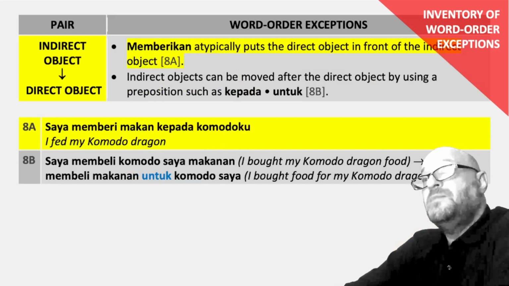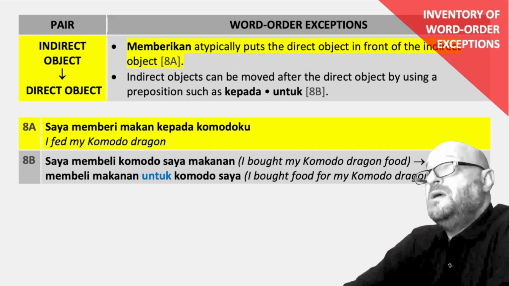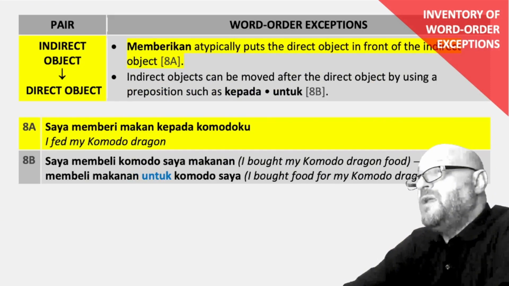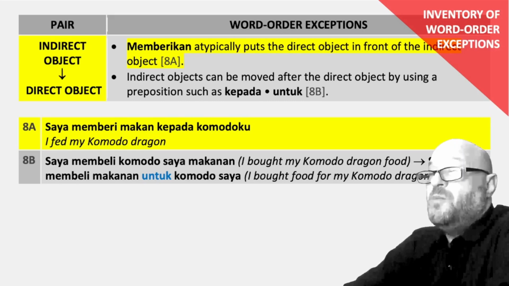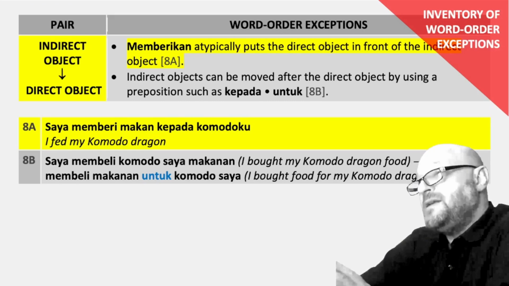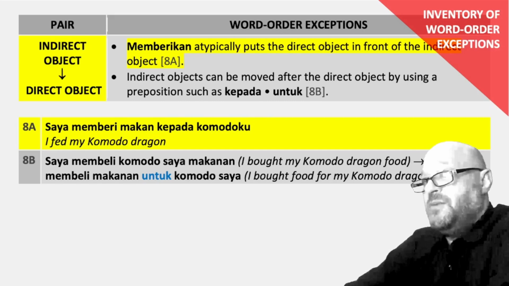Indirect object before the direct object. Memberikan typically puts the direct object in front of the indirect object. In example 8a, saya memberi makan kepada Komodoku. I fed my Komodo dragon. I think it's possible that as time goes on, this one is only honored in the breach. I see lots of counterexamples.